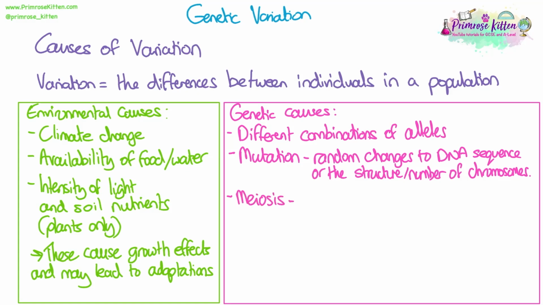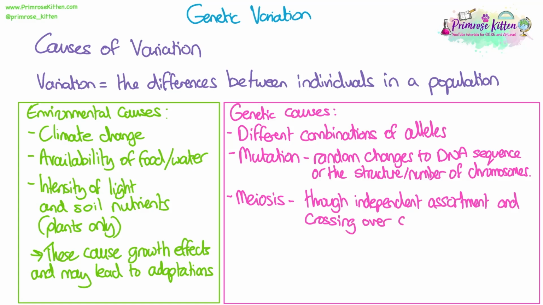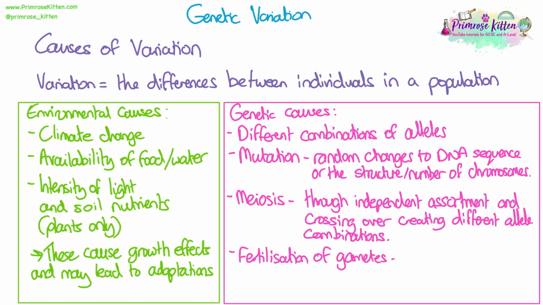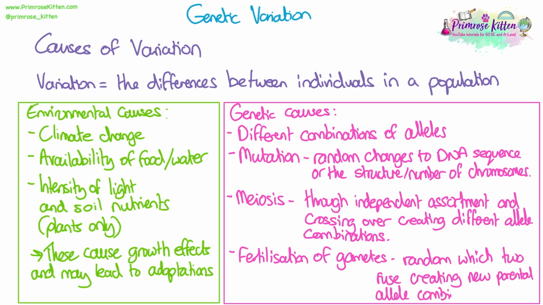Meiosis, we've just talked about. So we know that there are a couple of ways that meiosis can increase genetic variation: through independent assortment or segregation, and crossing over, which creates different combinations of alleles. Also, the fertilization of gametes, so the act of sexual reproduction itself, because it's random which two male and female gametes actually fuse, creating new combinations of alleles. It's always random every single time which sperm meets which egg in the case of humans. And therefore, we've got another way of increasing variation in genes.